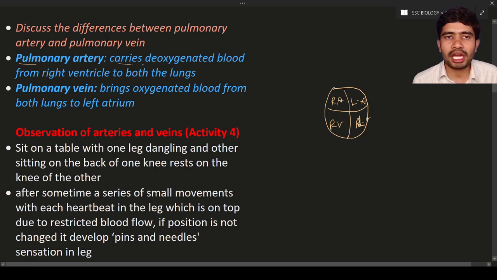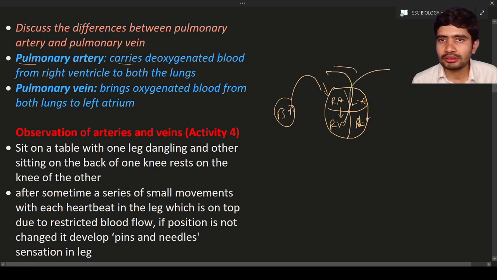The blood from the body parts is collected in the right atrium. The right atrium supplies blood to the right ventricle. The right ventricle then supplies blood to both lungs. This is the left lung, this is the right lung.